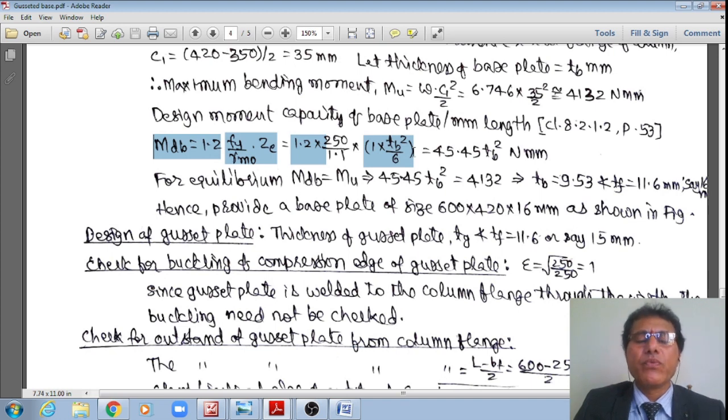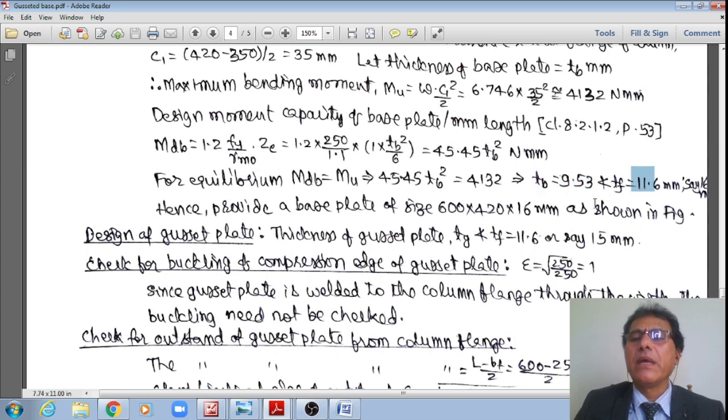Therefore 1.2 multiplied by 250 divided by 1.1 multiplied by 1 unit width multiplied by tb square divided by 6 is equal to 45.45 tb square Newton mm. Equating one with the other, I get tb is equal to 9.53 mm.